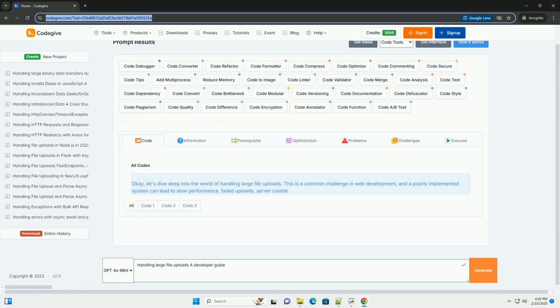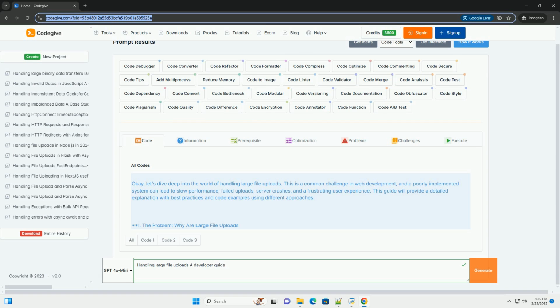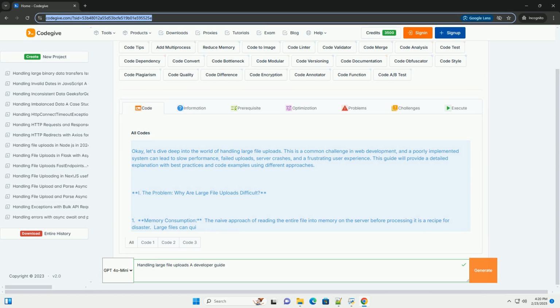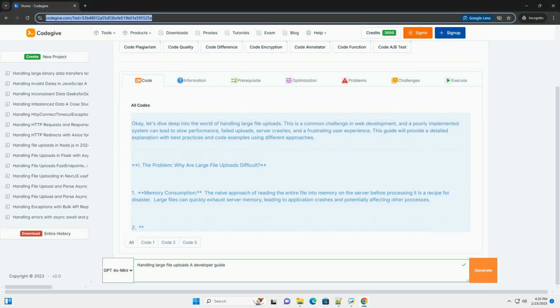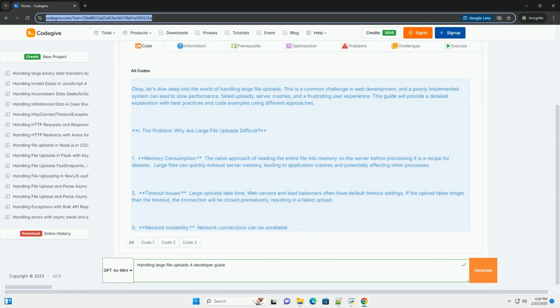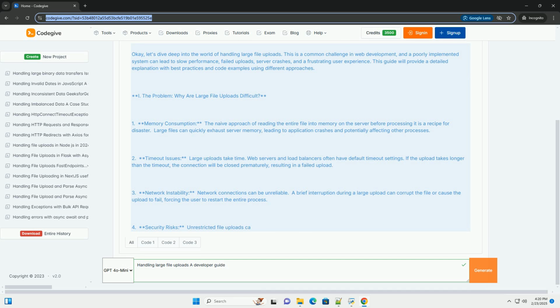OK, let's dive deep into the world of handling large file uploads. This is a common challenge in web development, and a poorly implemented system can lead to slow performance, failed uploads, server crashes, and a frustrating user experience. This guide will provide a detailed explanation with best practices and code examples using different approaches.